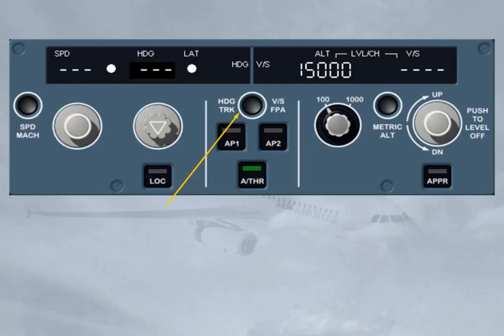When the bird is off, your flight reference is the attitude of the aircraft. The consequence for the autopilot flight director is that you change their basic guidance references from track, flight path angle, bird on, to heading, vertical speed, bird off.